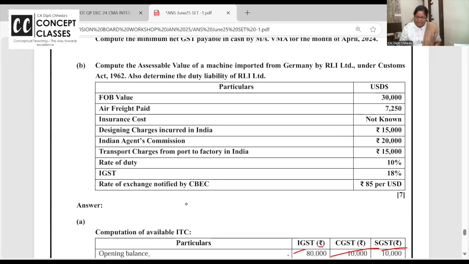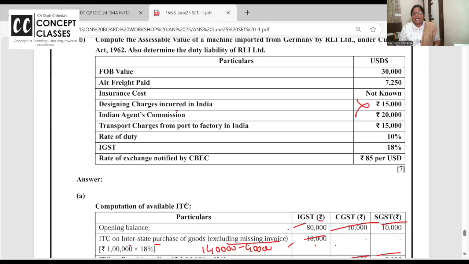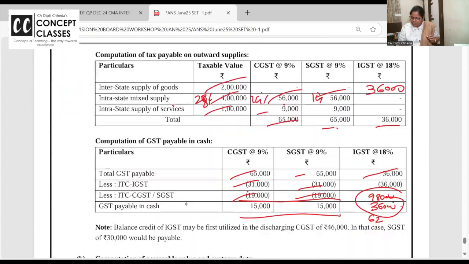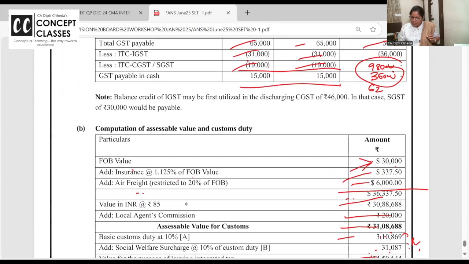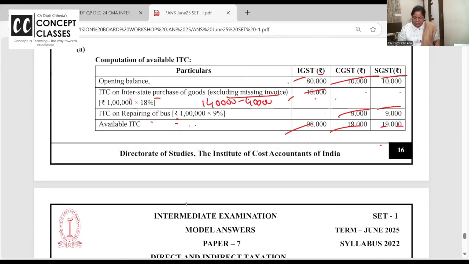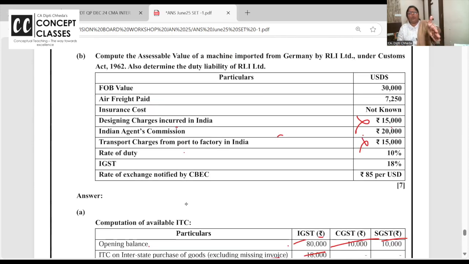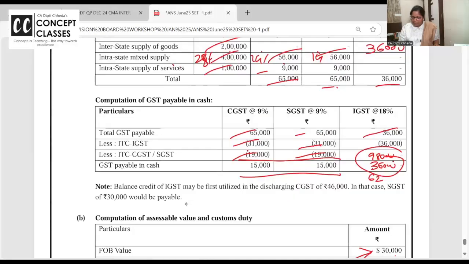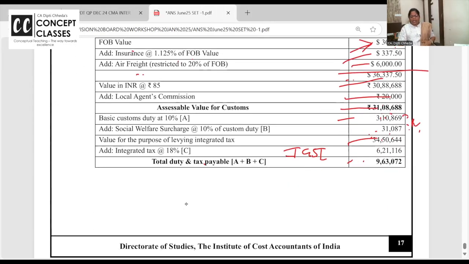Now you know what is excluded. Few expenses are excluded, like designing charges in India. Arey, this is import, so why you will take? Indian agents commission we have to take because it's a local agents commission, because without it we will not get the imported goods, but not the designing. Transport charges from port to your warehouse, no. To factory in India, no. Import goods till the port only you will take the charges. That's why we have excluded all this. Please remember, no one will say that on custom duty you have to charge social welfare surcharge.